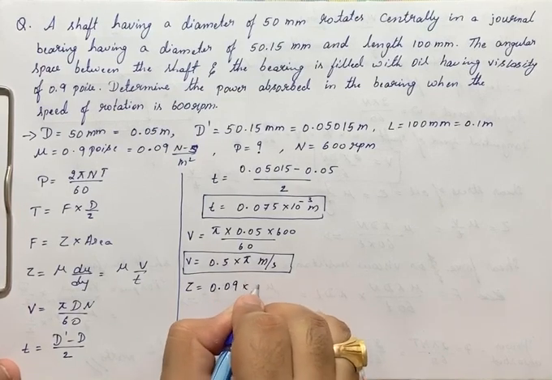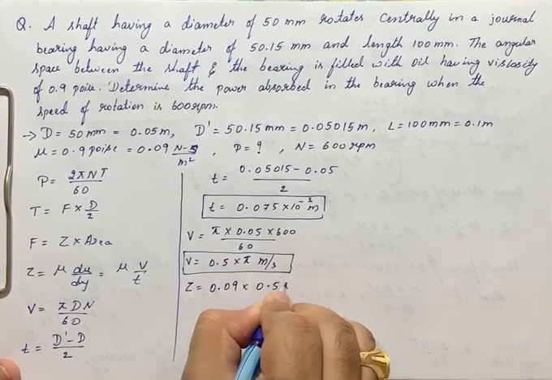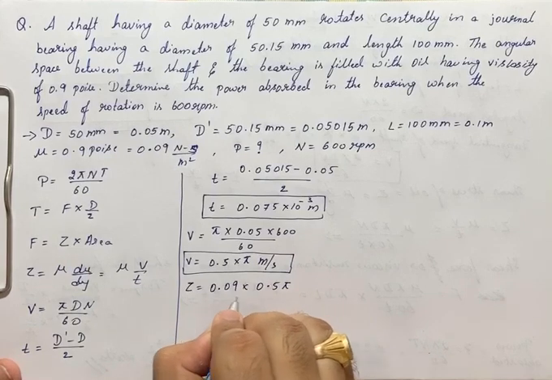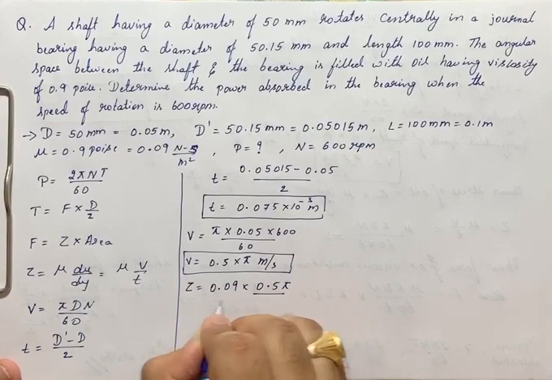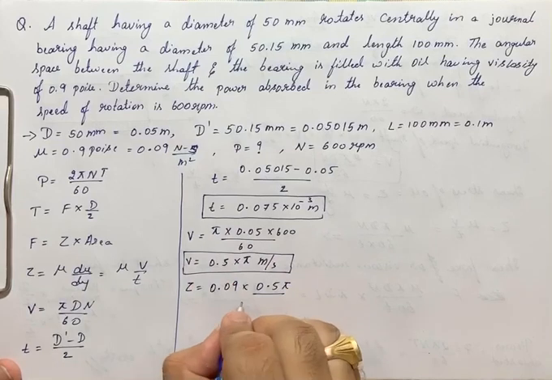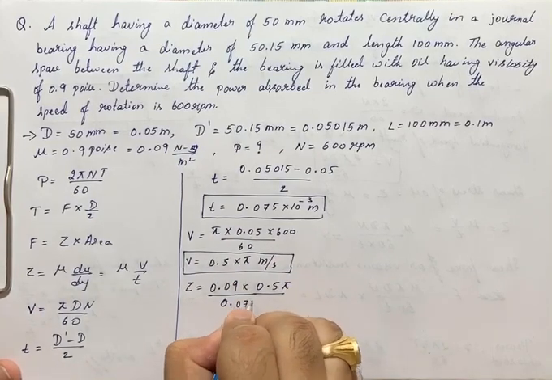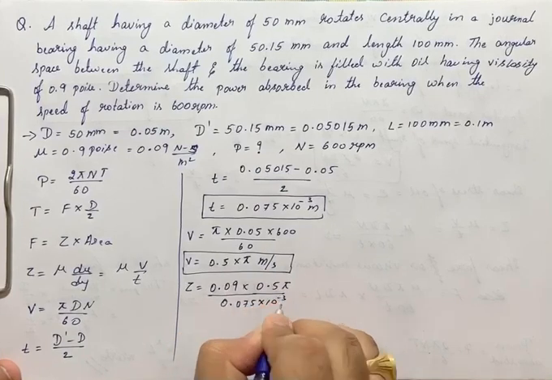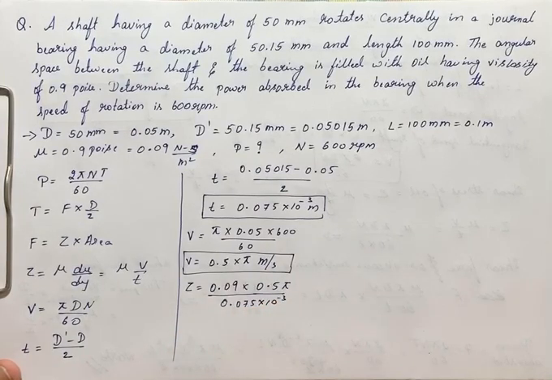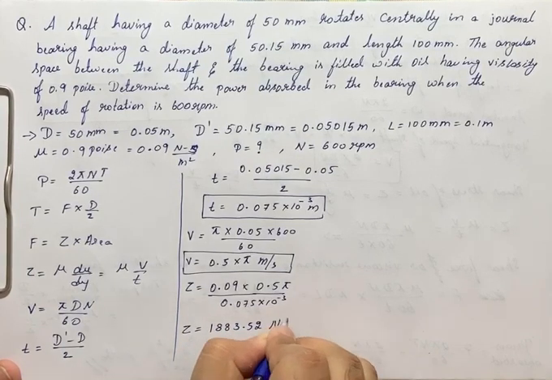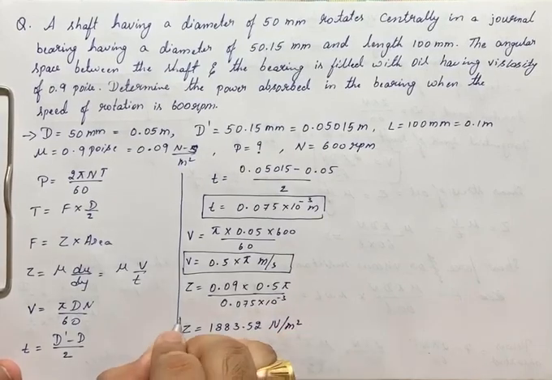So 0.09 into velocity 0.5 pi divided by thickness T. T we got as 0.075 into 10 raised to minus 3. This is tau here. Tau I'll get as 1883.52 Newton per meter square.